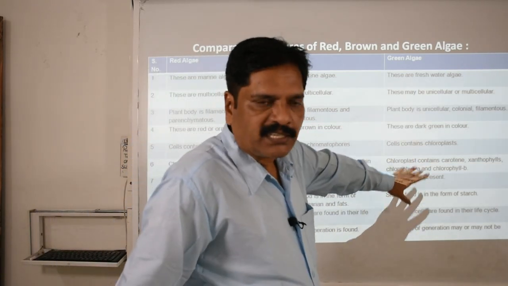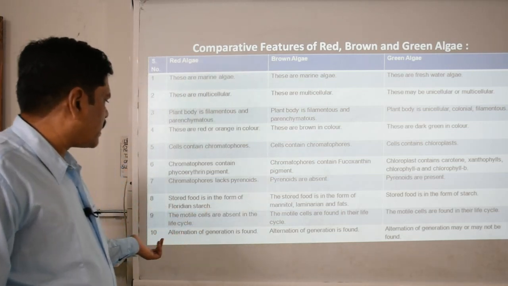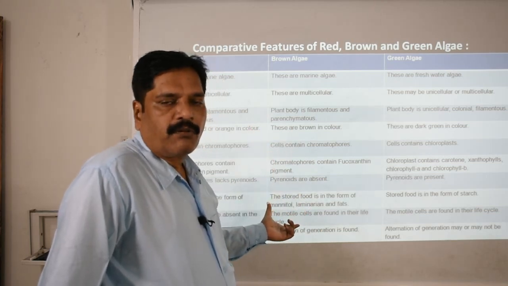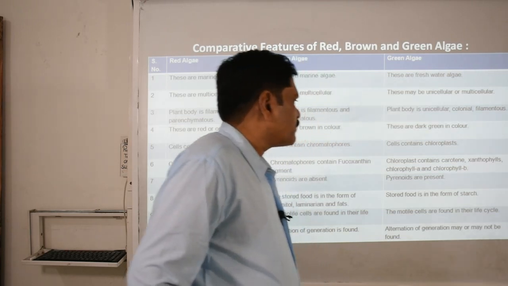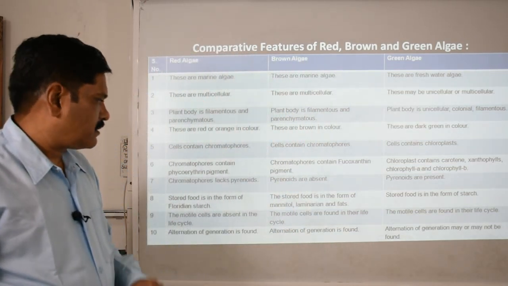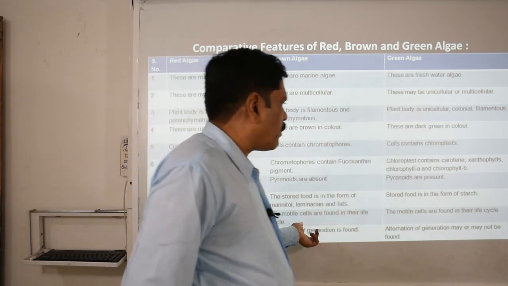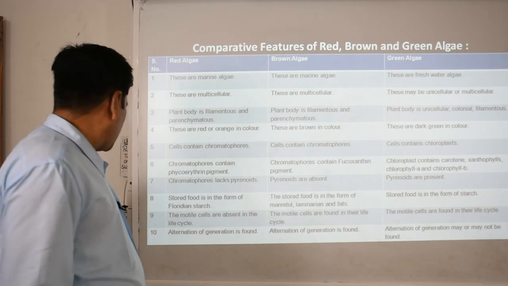Here the purely starch form is there, clear. Here the motile cells are absent in the life cycle. Motile cells are found only in the gametic phase, and also in the reproductive phase, clear. Alternation of generation is found in all these three forms of algae, clear. So this is all about the algae.